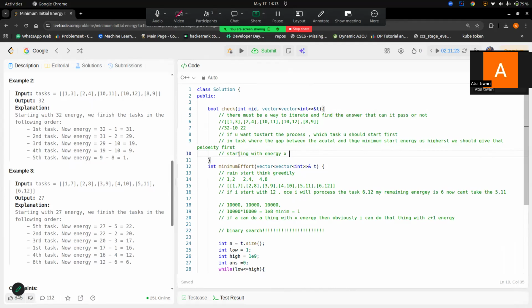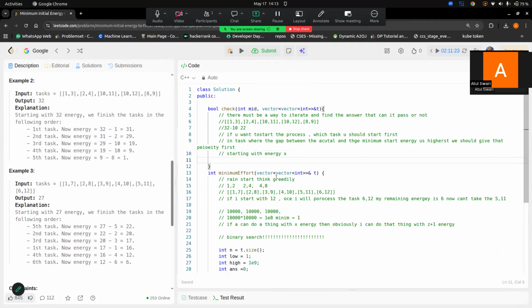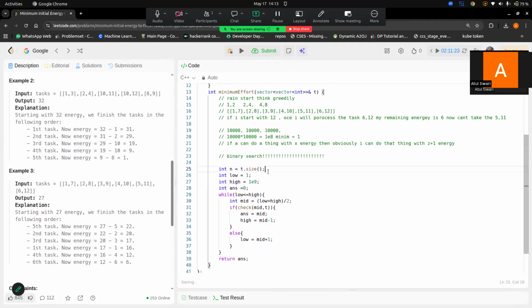I should give priority to that first, because after completing it, obviously a very small amount of energy will be consumed, but since it requires high energy to start, that will also give the benefit. So we need to sort our tasks this way.